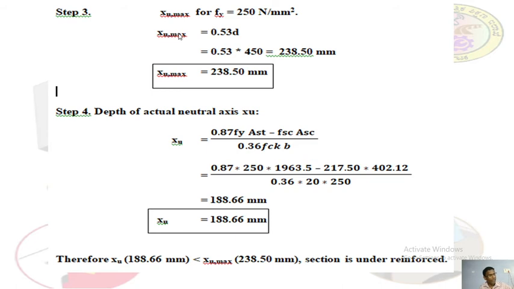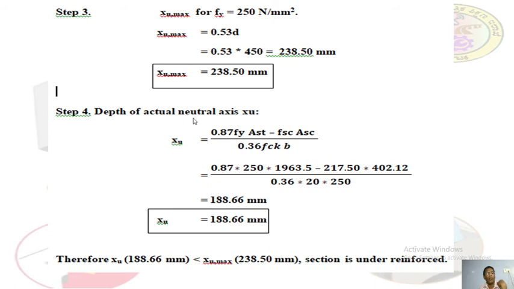You get these values. For 250 it is 0.53 d, where d is effective depth. Substitute here. 0.53 into 450 is equal to 238.5. So you got xu max. Calculate and write. Don't copy my answer.